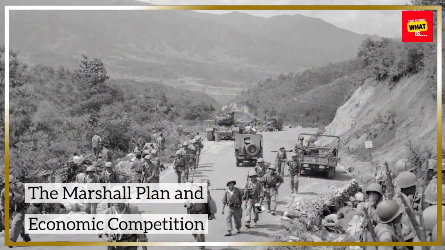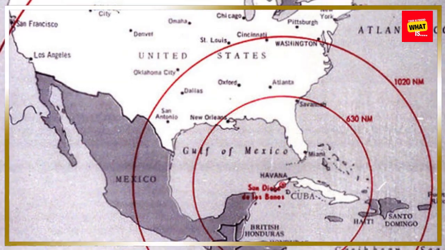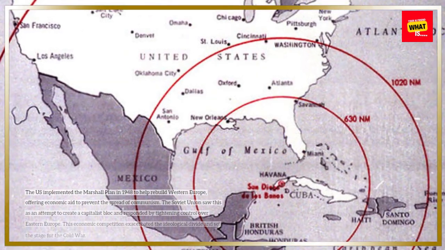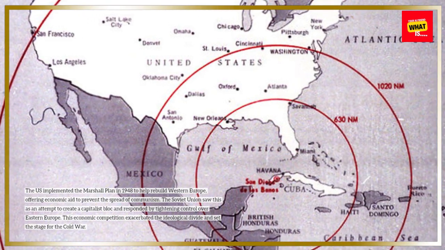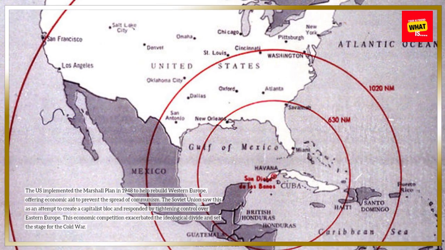The Marshall Plan and economic competition. The US implemented the Marshall Plan in 1948 to help rebuild Western Europe, offering economic aid to prevent the spread of communism. The Soviet Union saw this as an attempt to create a capitalist bloc and responded by tightening control over Eastern Europe. This economic competition exacerbated the ideological divide and set the stage for the Cold War.